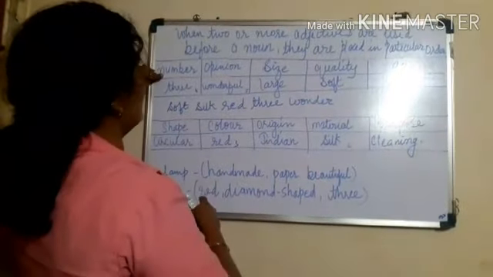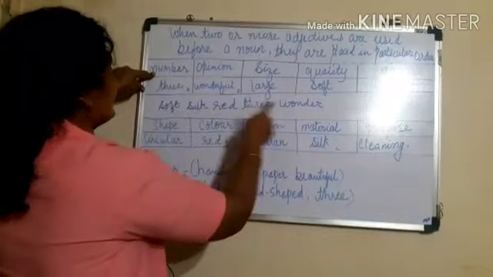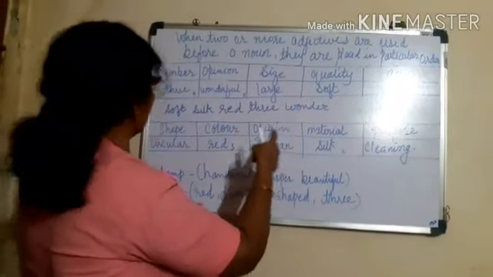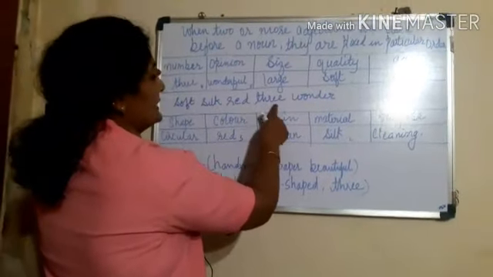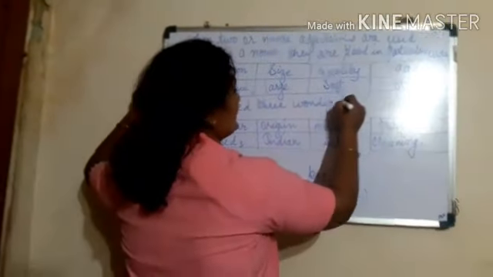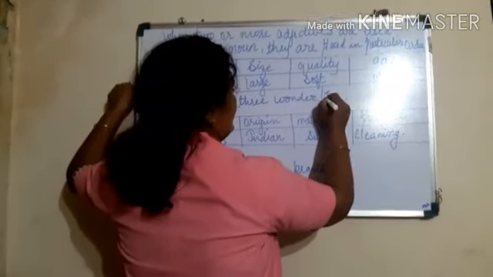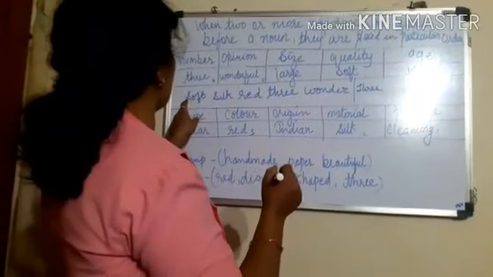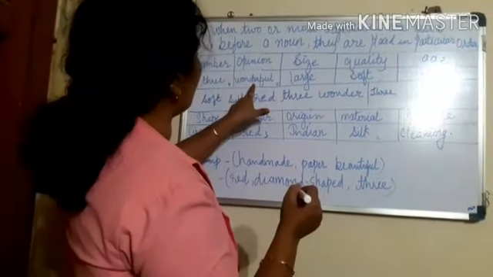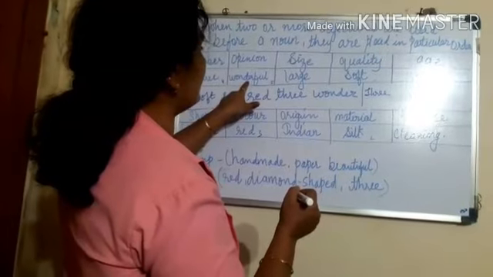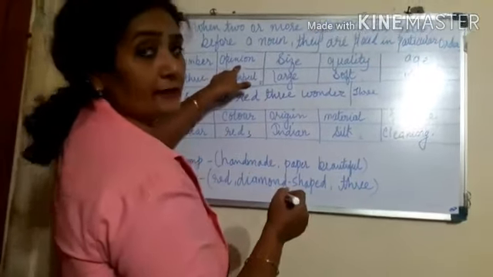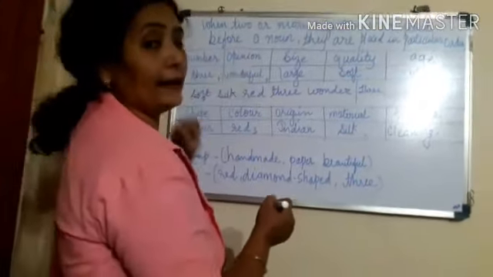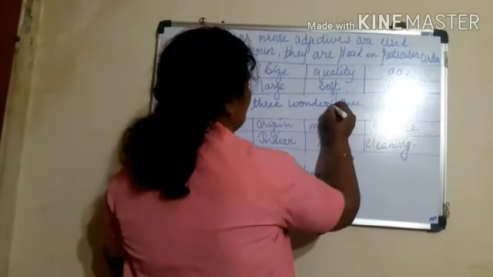First, what should come? Number. So we'll see whether any number is there in our sentence. Yes, we have number 3. So this word 3 should come first. Then we'll see what we have. Yes, wonderful. Wonderful comes under opinion, so that should come at the second place.